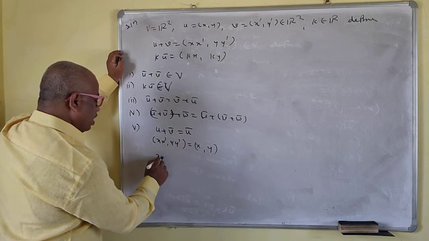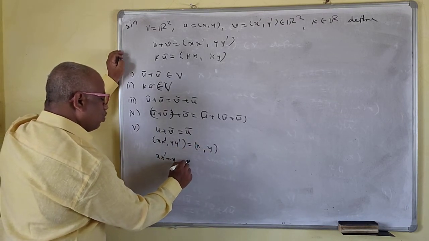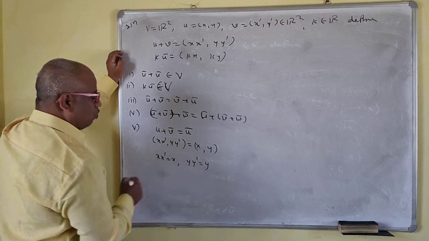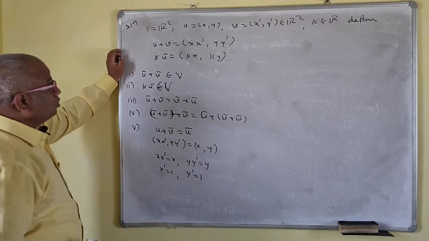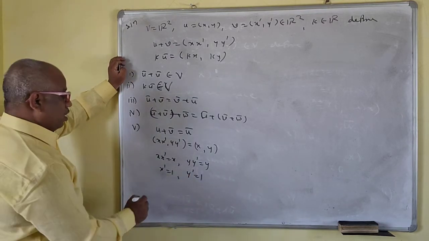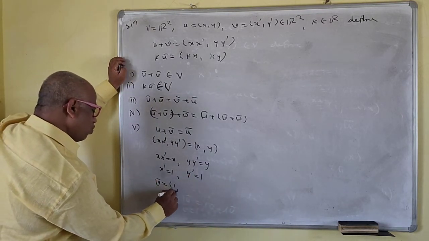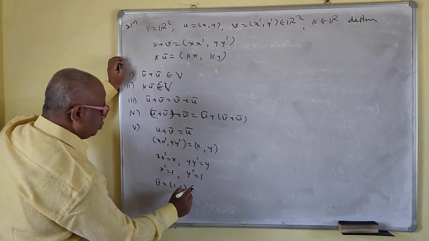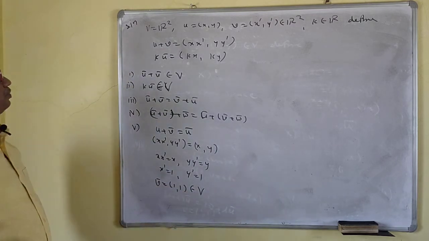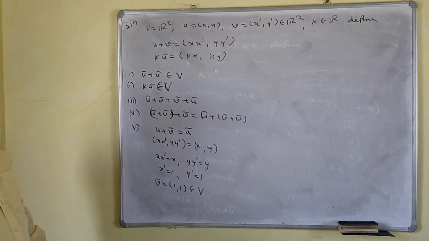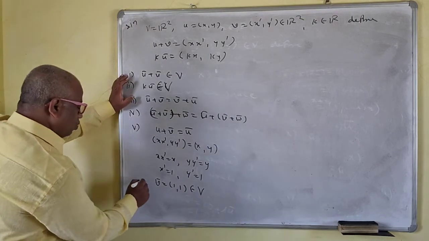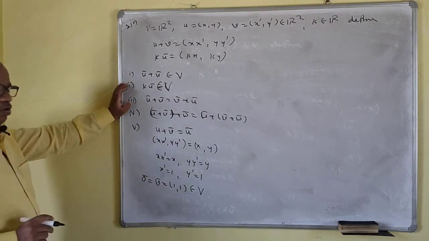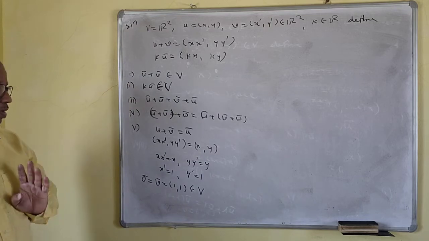So this means x prime is equal to x, y prime is equal to y, so x prime is equal to 1, y prime is equal to 1. So v bar is equal to (1, 1), and this belongs to V. There are two components, both real. So this exists, that means 0 bar exists, and 0 bar is equal to v bar is equal to (1, 1).